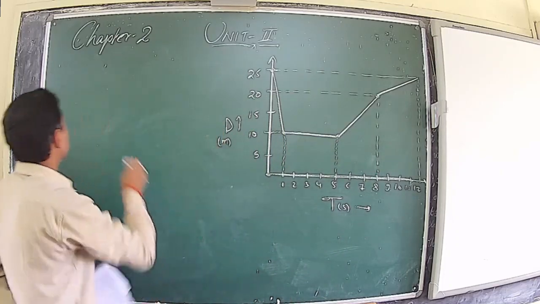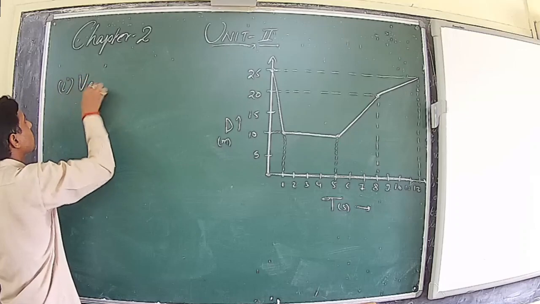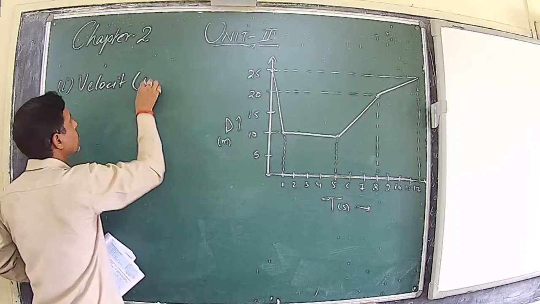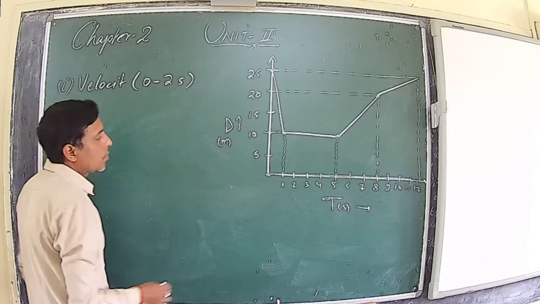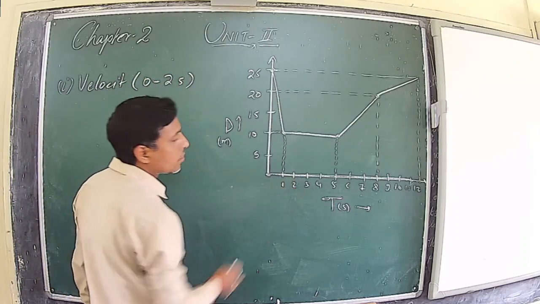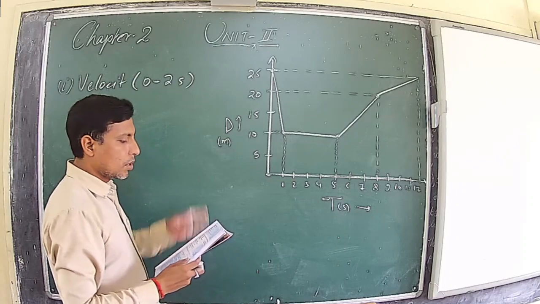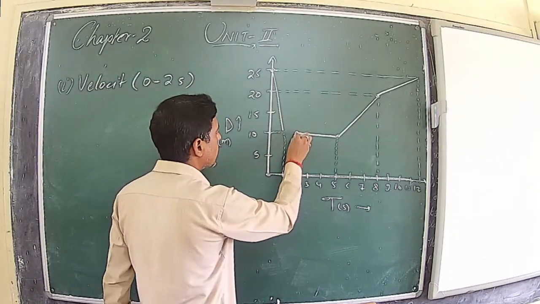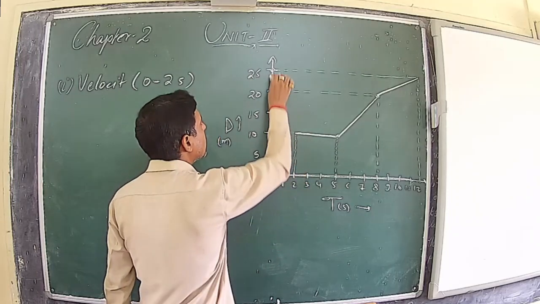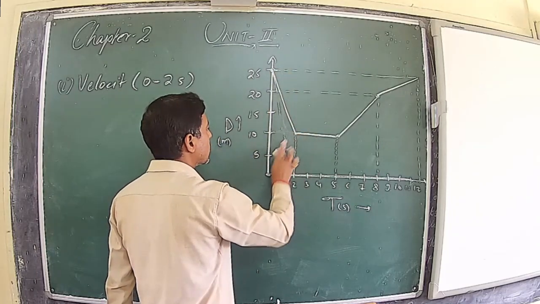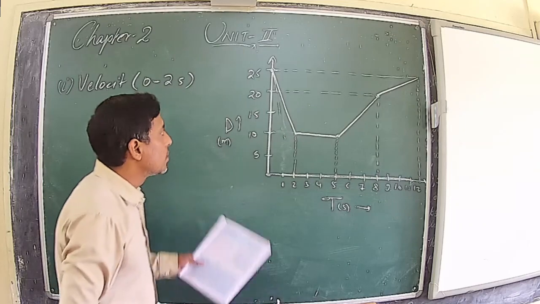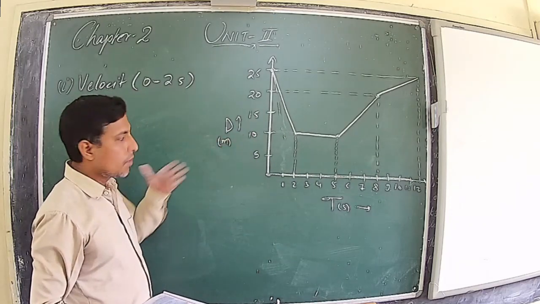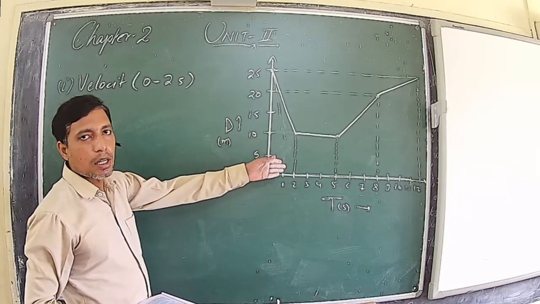That is, first part is the velocity between 0 to 2 seconds. So what you will do? This is here and this is here. Velocity between 0 to 2 seconds. So first thing, for finding the velocity, we know that from the d-t graph, we have to calculate the slope.